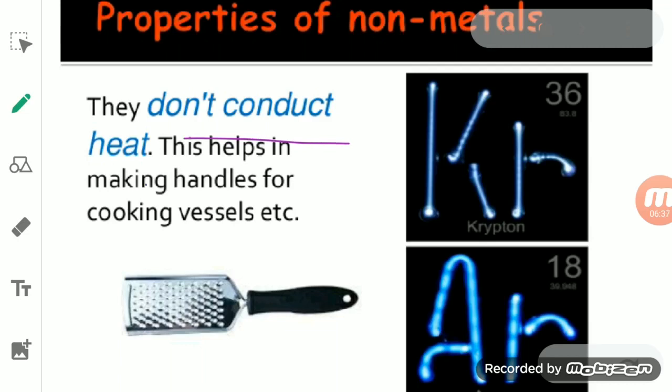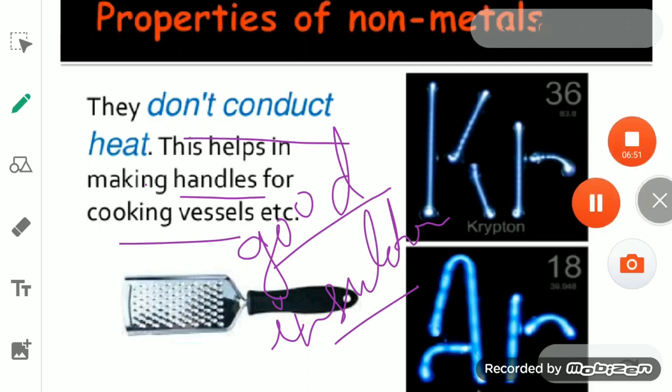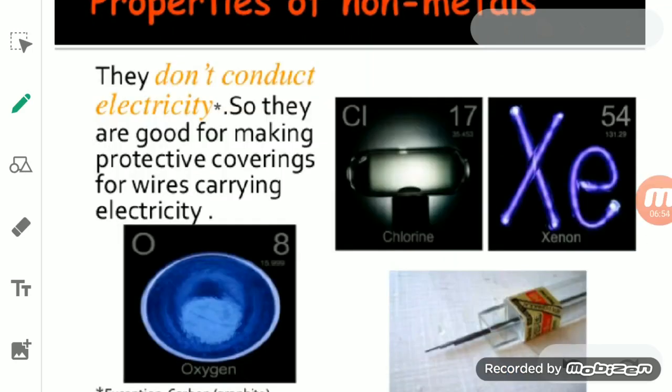So they are good insulators. And due to this property, they are used in making the handles of cooking vessels. If you see that these are poor conductors of electricity, or good insulators, they also help in making the protective covering for wires carrying electricity.